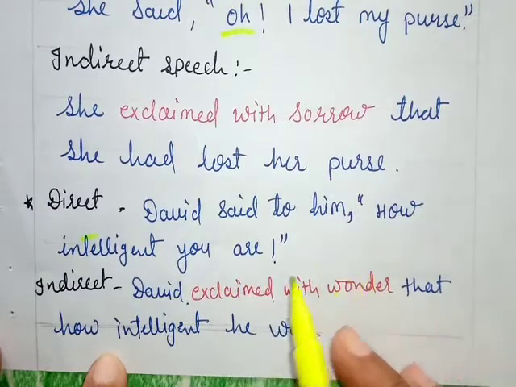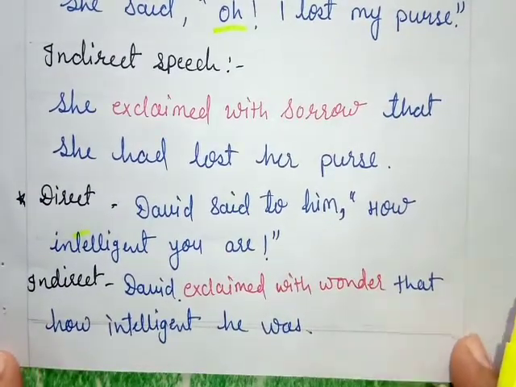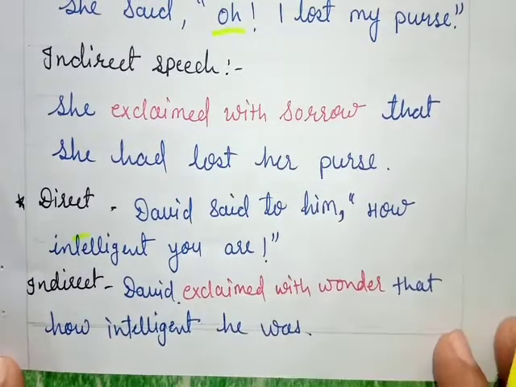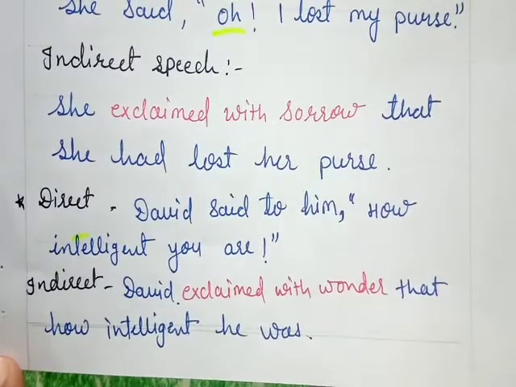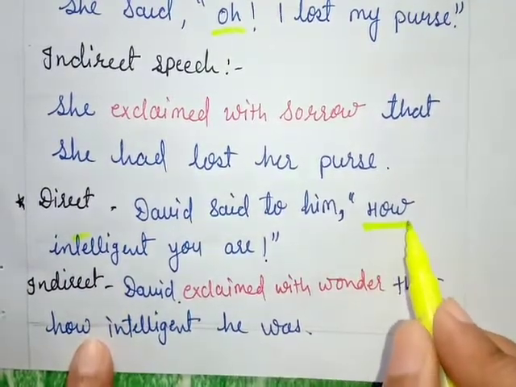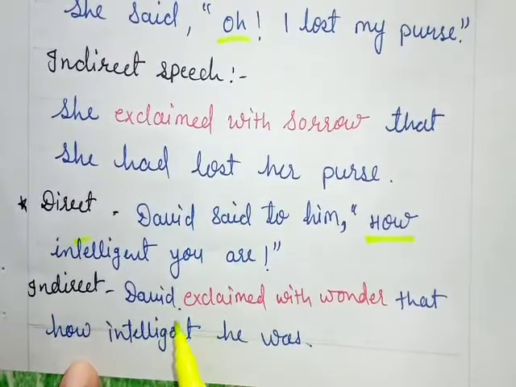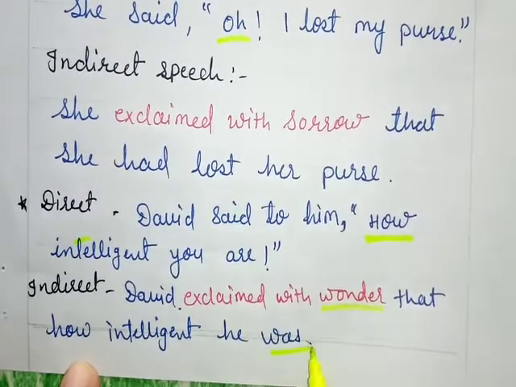So this is the expression of wonder. Sometimes we say, wow, how it happened, how it is, how intelligent you are, how beautiful it is, like this. So this is also called the expression of wonder. When we change it into indirect speech, we will write, David exclaimed with wonder that how intelligent he was.